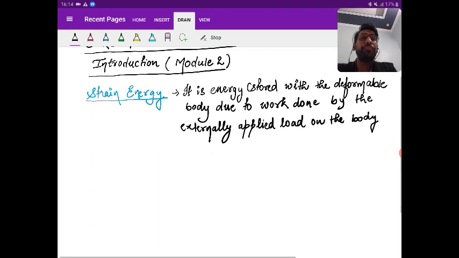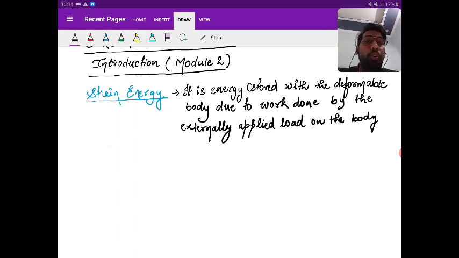Now the strain energy has different terms. What are the different terms? They can be toughness, modulus of toughness, then resilience, proof resilience, modulus of resilience. In the exam, most of you don't realize the importance of these five topics. The reason is you don't understand, you just mug up. Now just try to understand the different terms.